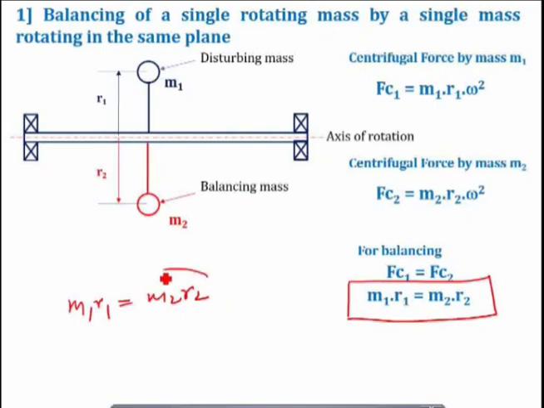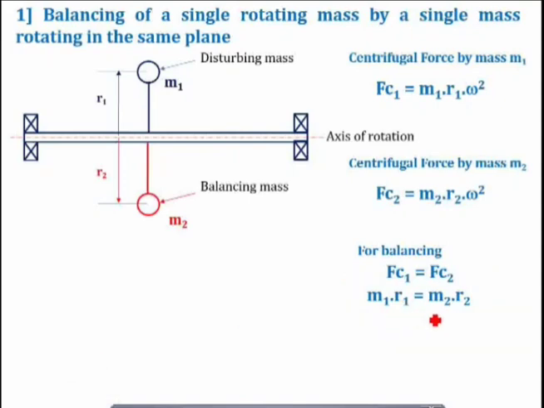Now you can split this M2R2 in any convenient way. For example, you can keep R2 larger and M2 smaller, or you can keep M2 larger and R2 smaller. In any convenient way, you can change the values of M2 and R2. But the condition is that whatever the values of M2 and R2, the product should be equal to M1R1. That is, your Fc1 should be equal to Fc2. Then and only then will this system get balanced.